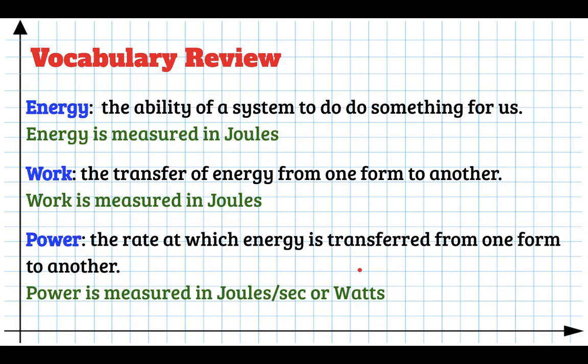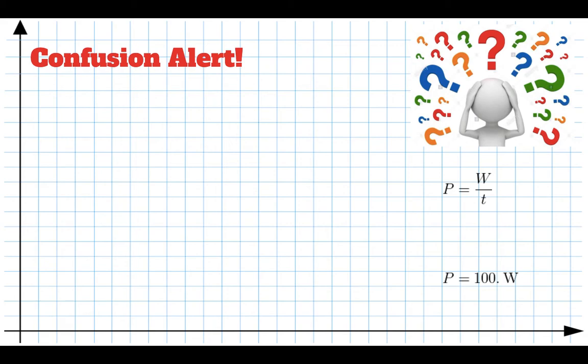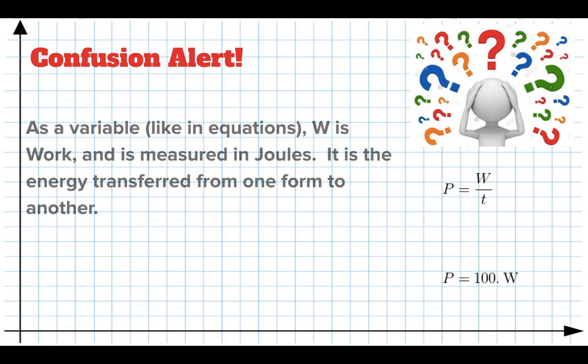So we just got to keep those three things straight. You might want to jot those down in your toolbox just to keep them straight so you remember which one's which. Now, it's really easy to get confused, so let me just make sure I point this out. When we are writing equations, as a variable, W means work. So in this equation you just got today, the power is the work divided by the time.